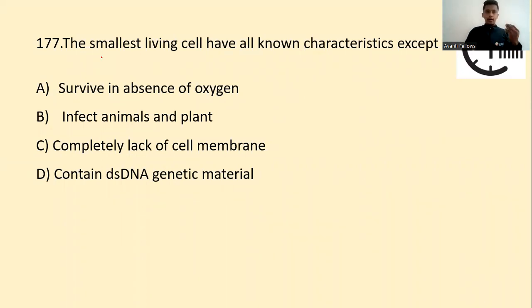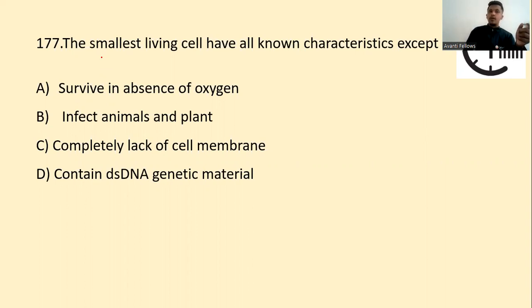So we have our next question. The smallest living cells have all known characteristics except: survive in absence of oxygen, infect animals and plants, complete lack of cell membrane, or contain double-stranded DNA as genetic material. What is the smallest living cell?